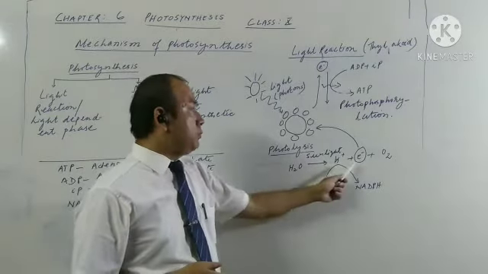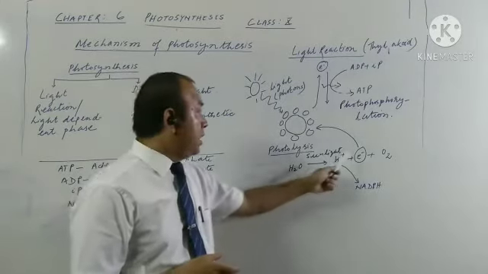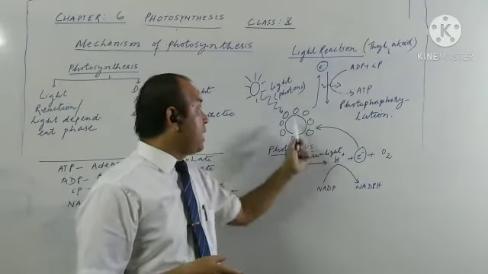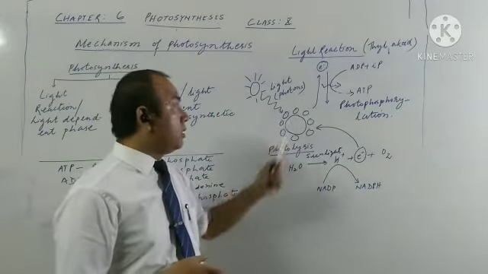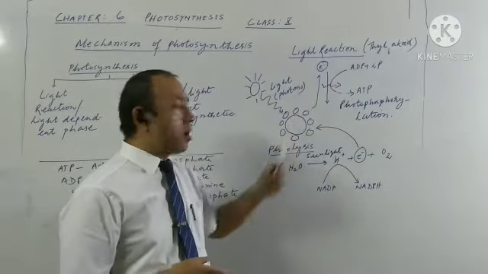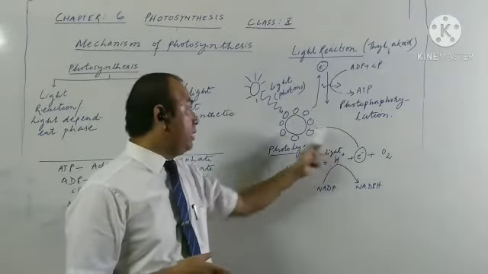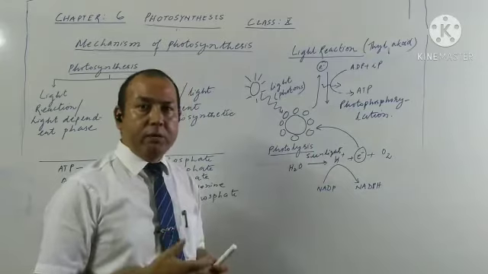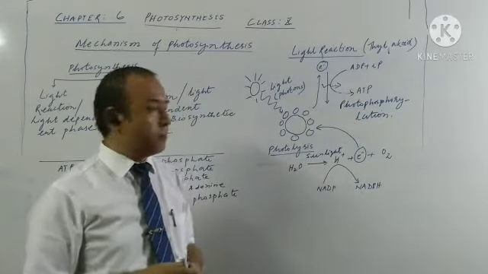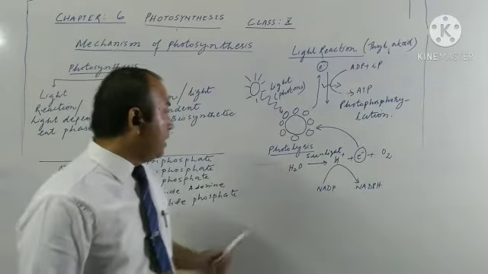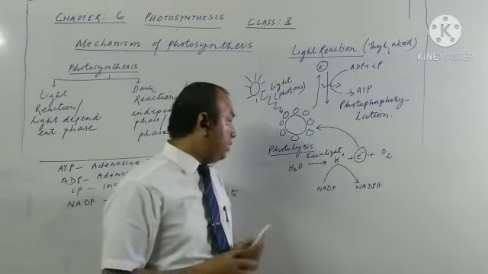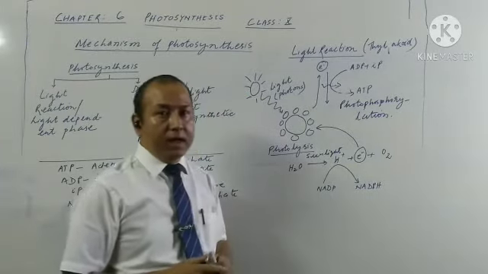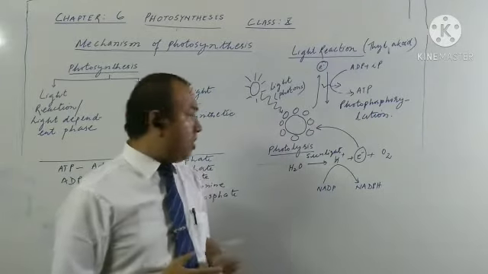So the electron which is produced here is again taken up by the chlorophyll pigments. Before, when they lost electrons, they got oxidized. Now, after receiving this electron, they get reduced and come back to their original state. And the hydrogen ion which is produced here is picked up by another compound called NADP.